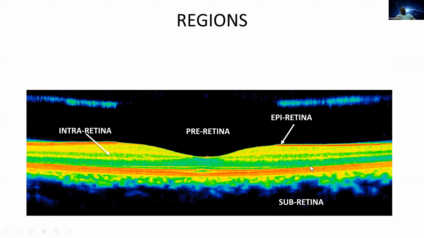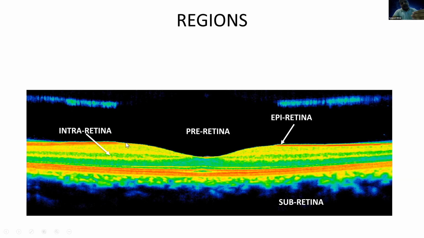You can divide your OCT picture into various regions. One is the pre-retina, the region above the retina, where you can see whether something is present. Second is the epiretina, just above the retina, the superficial layer just above the inner layer of the retina.